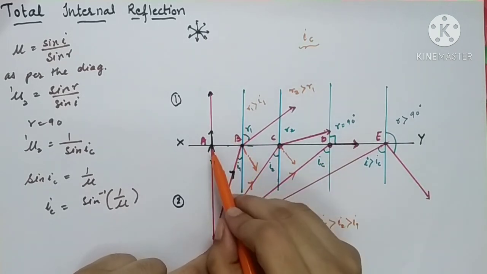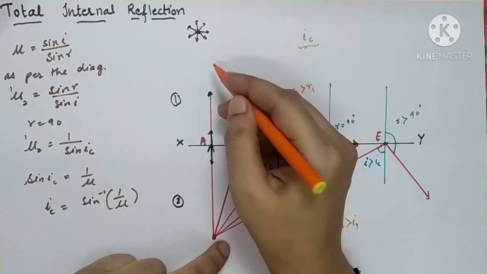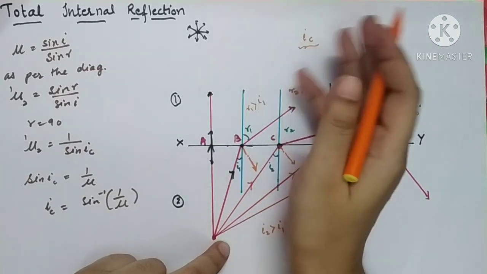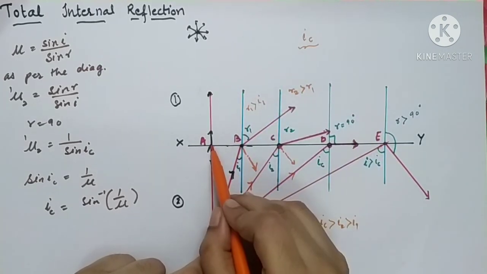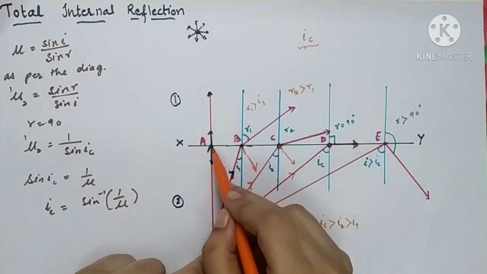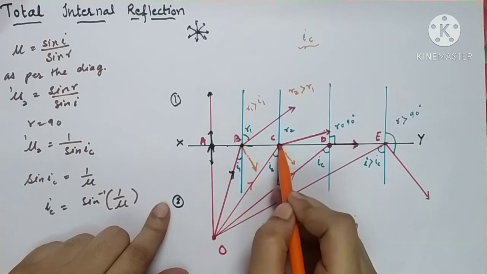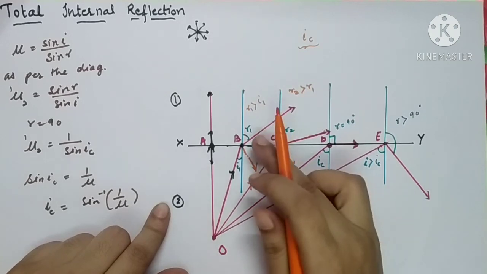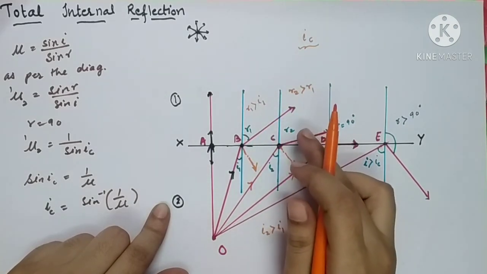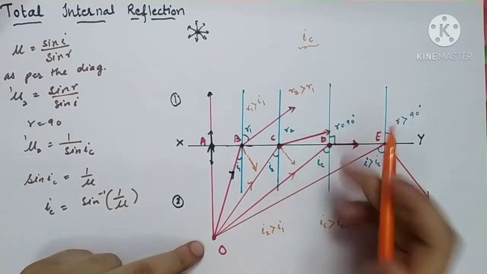What about all these points? When you observe from outside, from medium 1, you will come to know that point A is having a refracted ray, so this point will be bright to you. Point B will also appear bright to you. Point C will also appear bright to you, because the refracted rays of light are going to be sensed by your eye retina.